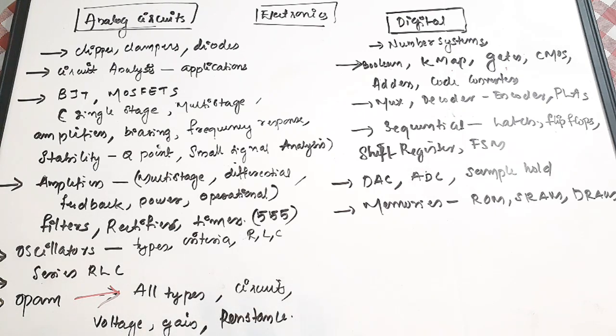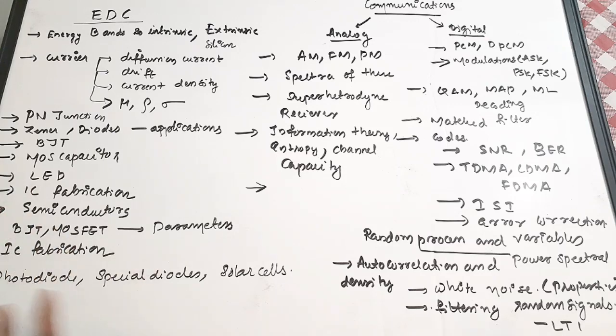Okay. So the first two important subjects which I have included are analog circuits and digital circuits. The next two subjects are electronic devices and circuits and communications. We have done formula revision videos for electronic devices and circuits and communication, and also for digital electronics and analog electronics. So please do watch the formula revision playlist. There are a lot of formula revisions of various subjects included over there.